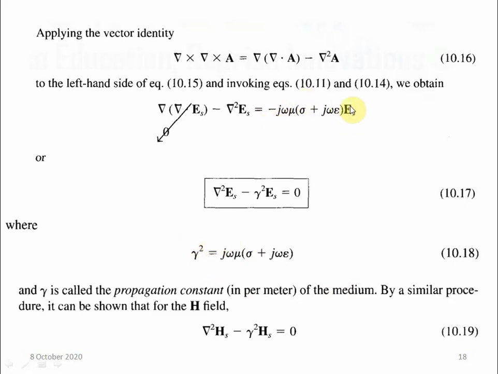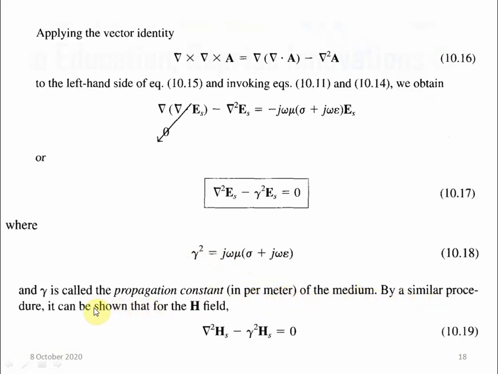So this one is your del 2 ES minus gamma square ES equal to 0, where gamma square equal to j omega mu sigma plus j omega epsilon, and this gamma is called the propagation constant of the medium, okay. It is measured in meters.